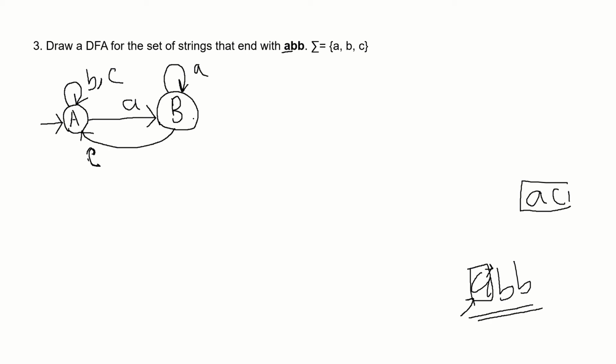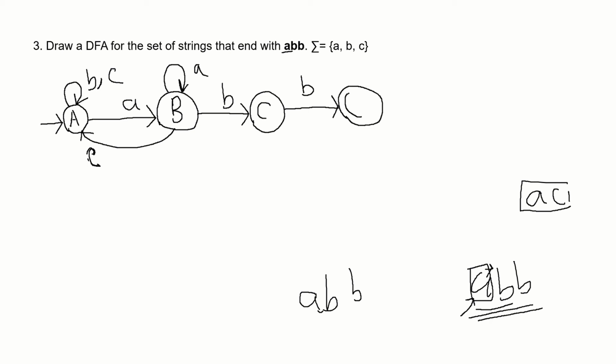But if we get B from state B, then that will be the AB from ABB, right? So for B we will go to another state, state C. Now till now we have made AB, so we need another B, right? If we get B, then that will become ABB. So from state C, if we get B, we will go to our final state, which is ABB.